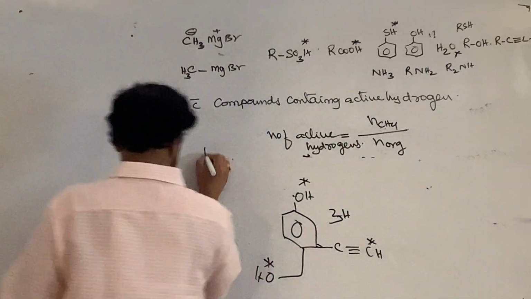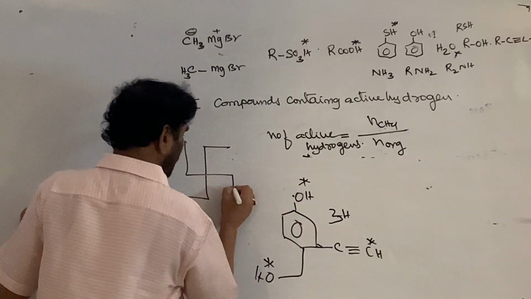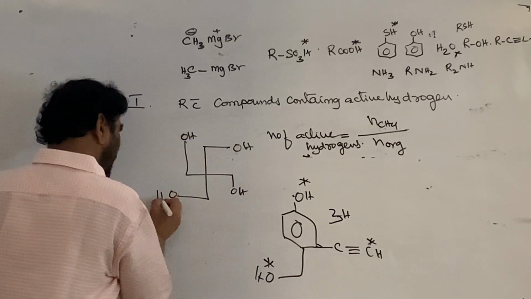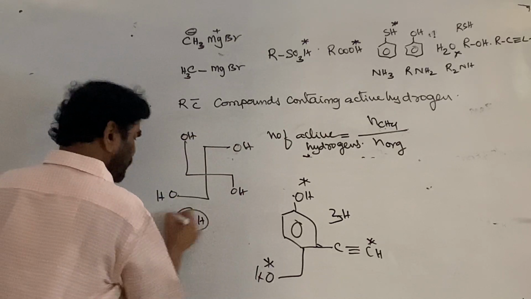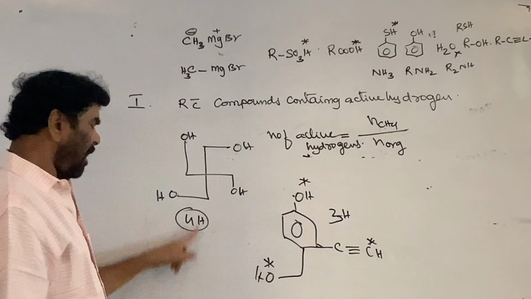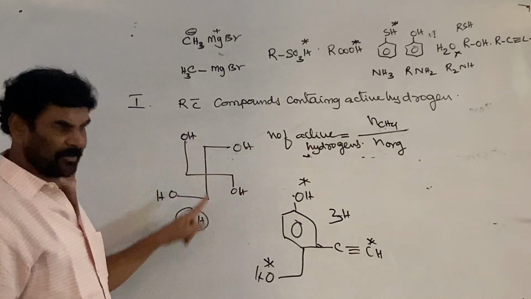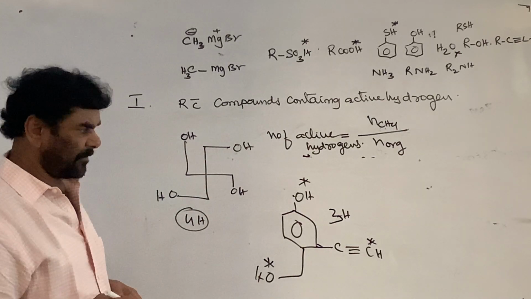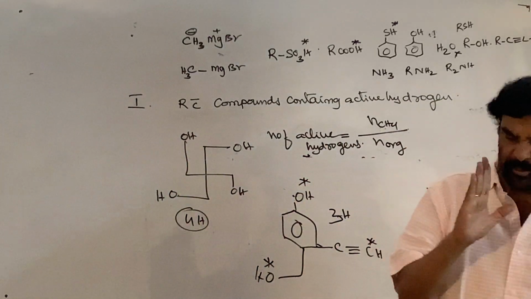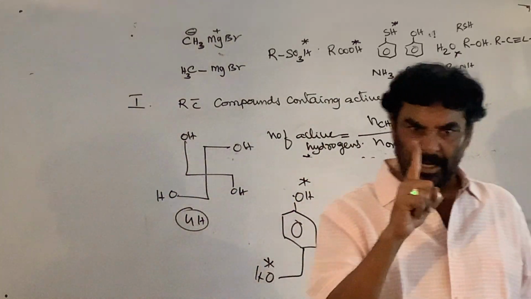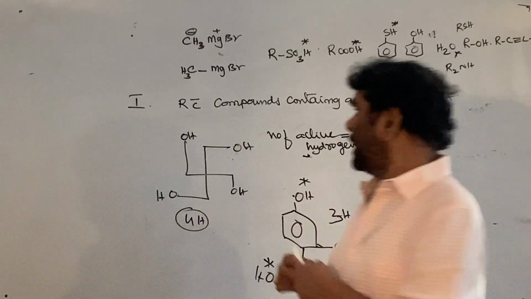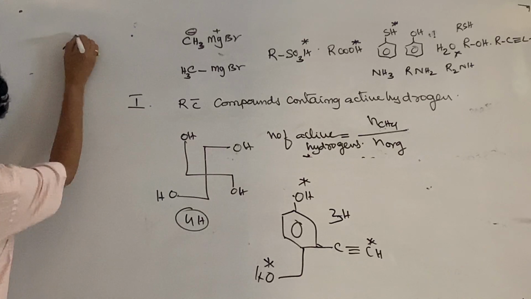So if this is the case and the compound contains 4 OH groups, it contains 4 active hydrogens, it is able to give 4 moles of methane. 1 mole of this gives 4 moles, or N moles of this compound gives 4N moles. So this reaction is used, first, to convert the Grignard reagent into the corresponding hydrocarbon. So I told you this is the case.